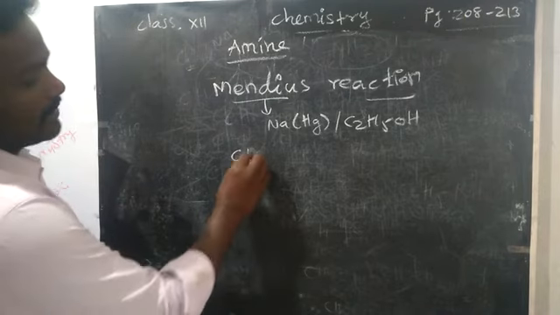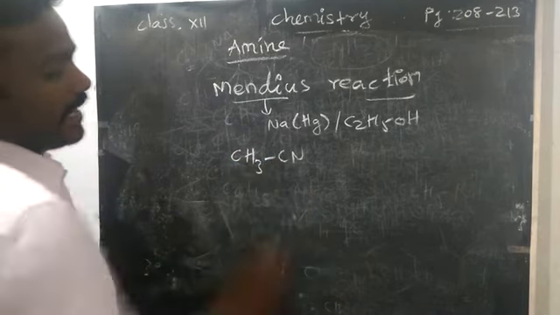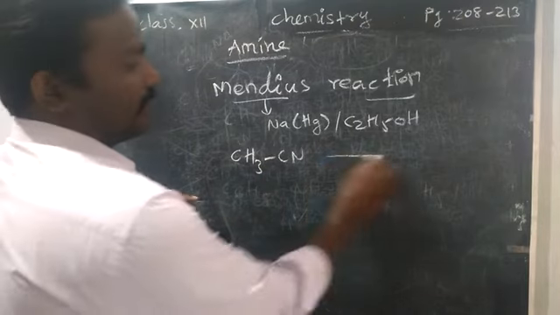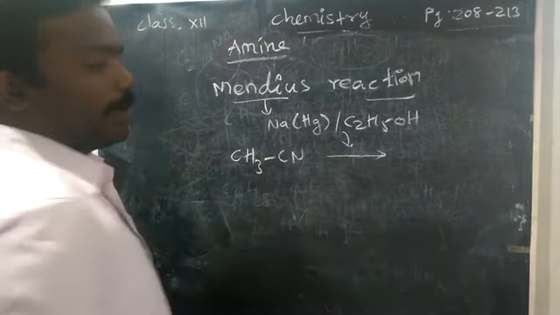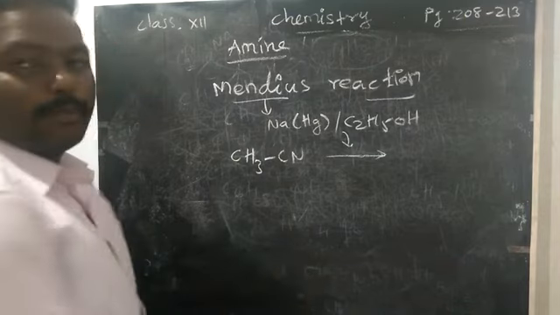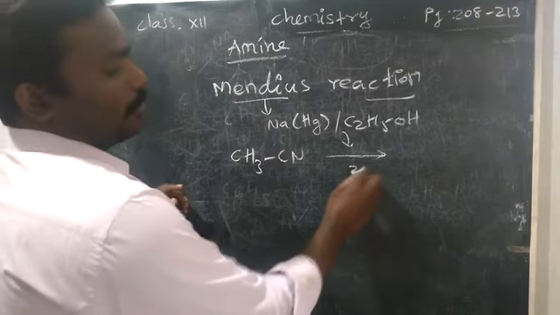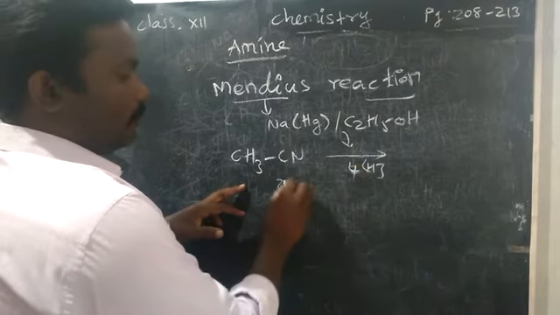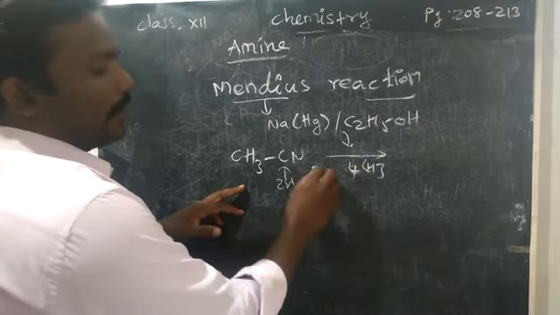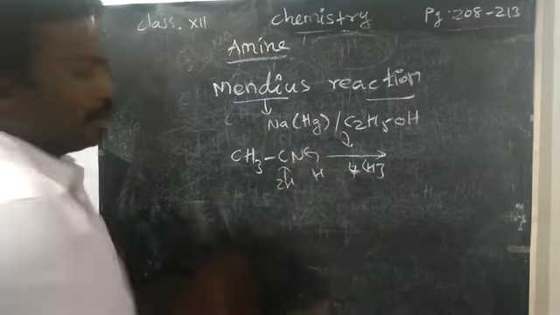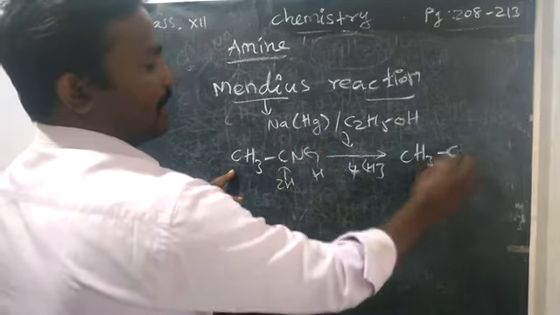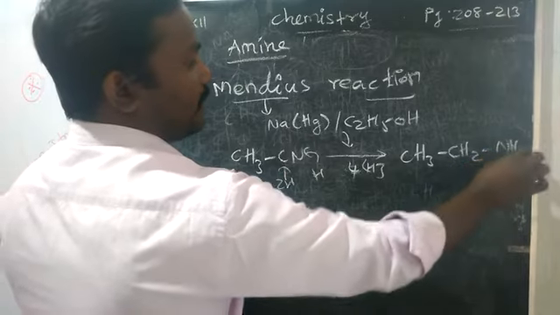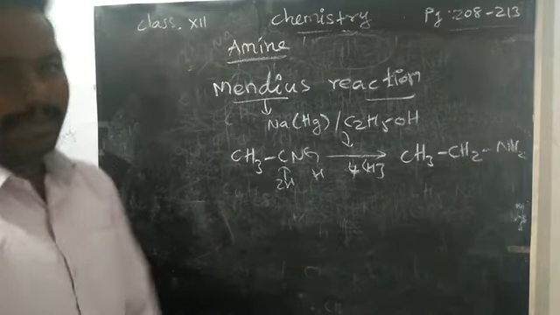So methyl cyanide, CH3CN. What's the name of this compound? Methyl cyanide. Treated with this catalyst, sodium amalgam and ethyl alcohol, it will produce a primary amine. So you take four hydrogen atoms, 2 you add to the cyanide carbon, 2 to the nitrogen. So you will get methyl cyanide converted into ethylamine or ethanamine.